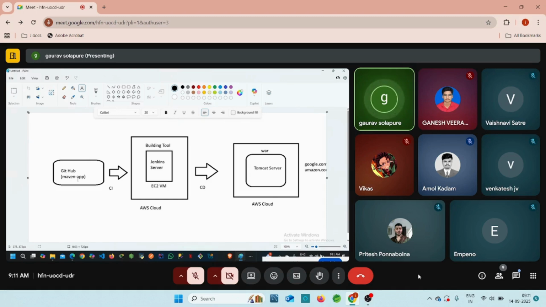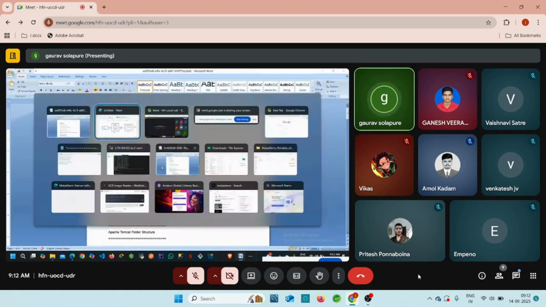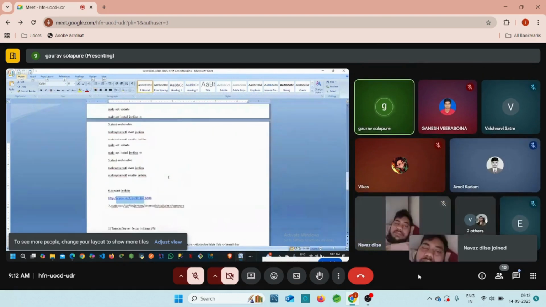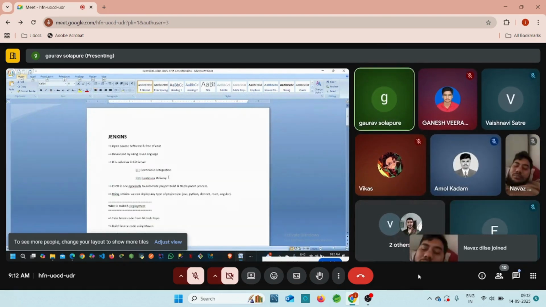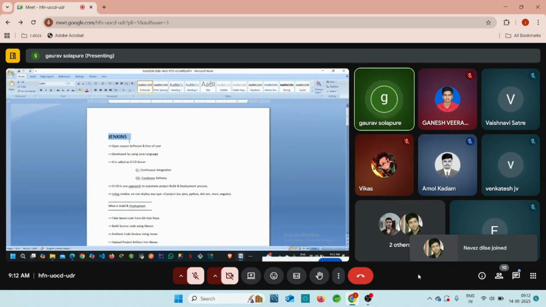So the GitHub Maven application is going to integrate with our Jenkins, and later Jenkins is going to directly deploy it on the Tomcat server. Yesterday we discussed how Jenkins starts and how we can set up the Jenkins account. Let's first discuss what we covered in the last session.